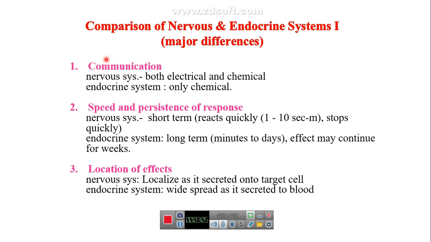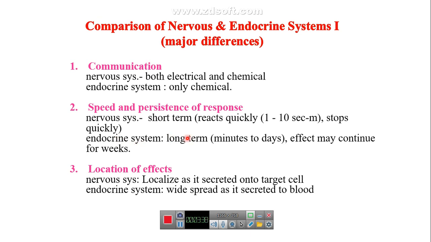The first difference is the communication. The communication for the nervous system is by electrical and chemical signals, but for the endocrine system it is only by chemical signals. And the speed of the nervous system is different from endocrine because it is short term. It reacts and responds to the outer stimulus quickly, and responds inside the body quickly and stops quickly.